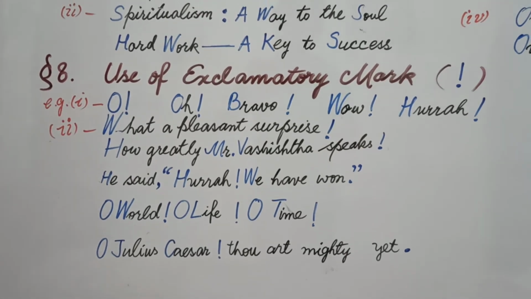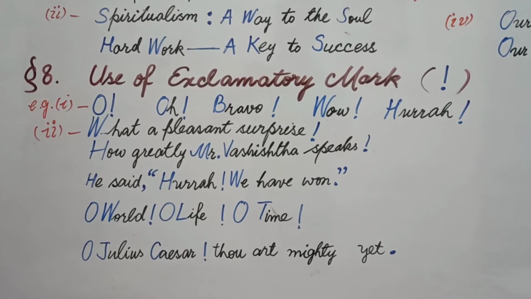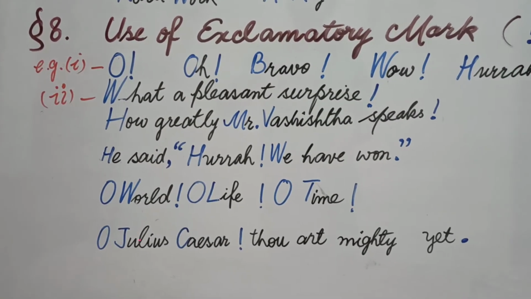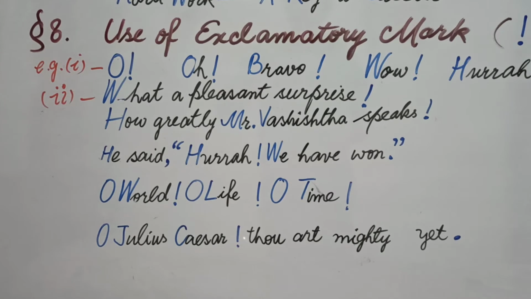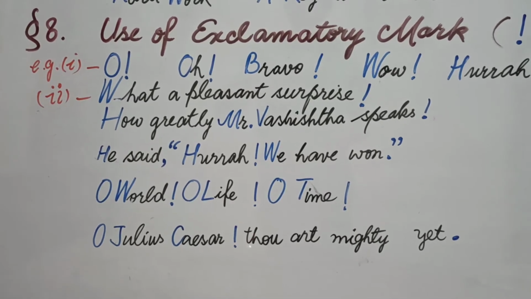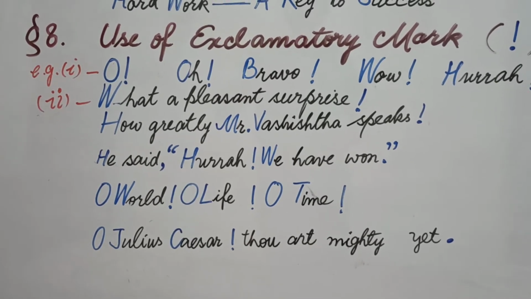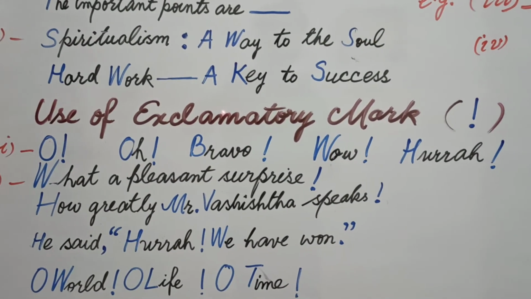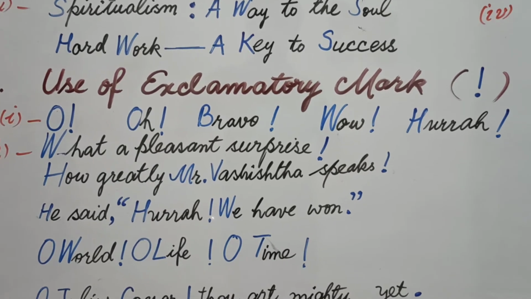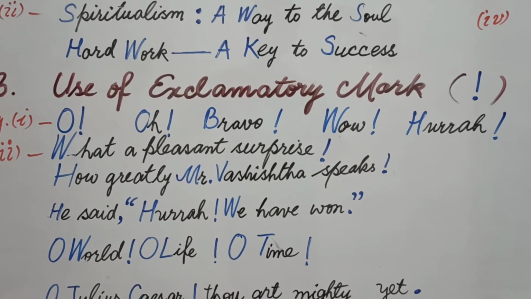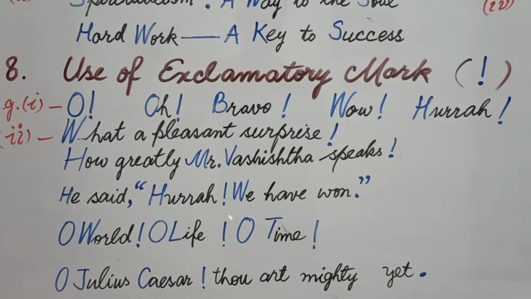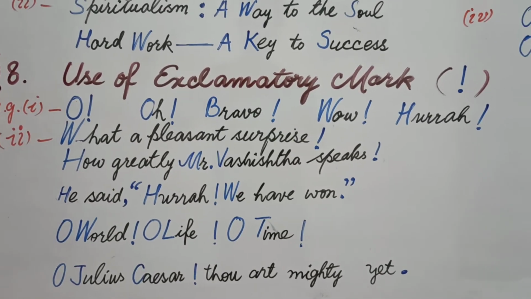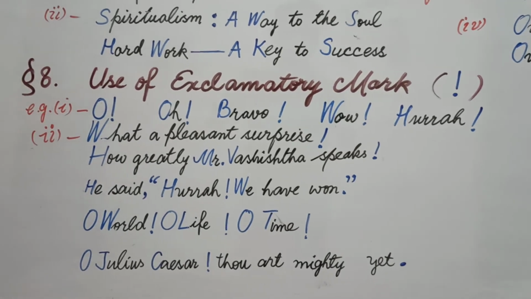But students, when these expressions are used in addressing somebody, like here, O Julius Caesar, it means I am calling Julius Caesar, then we use the sign of exclamation and a small letter. Please try to keep it in mind: we use a small letter. But when we use them as an interjection, we use a capital letter, meaning the next word begins with a capital letter. This is the main thing, don't be confused.